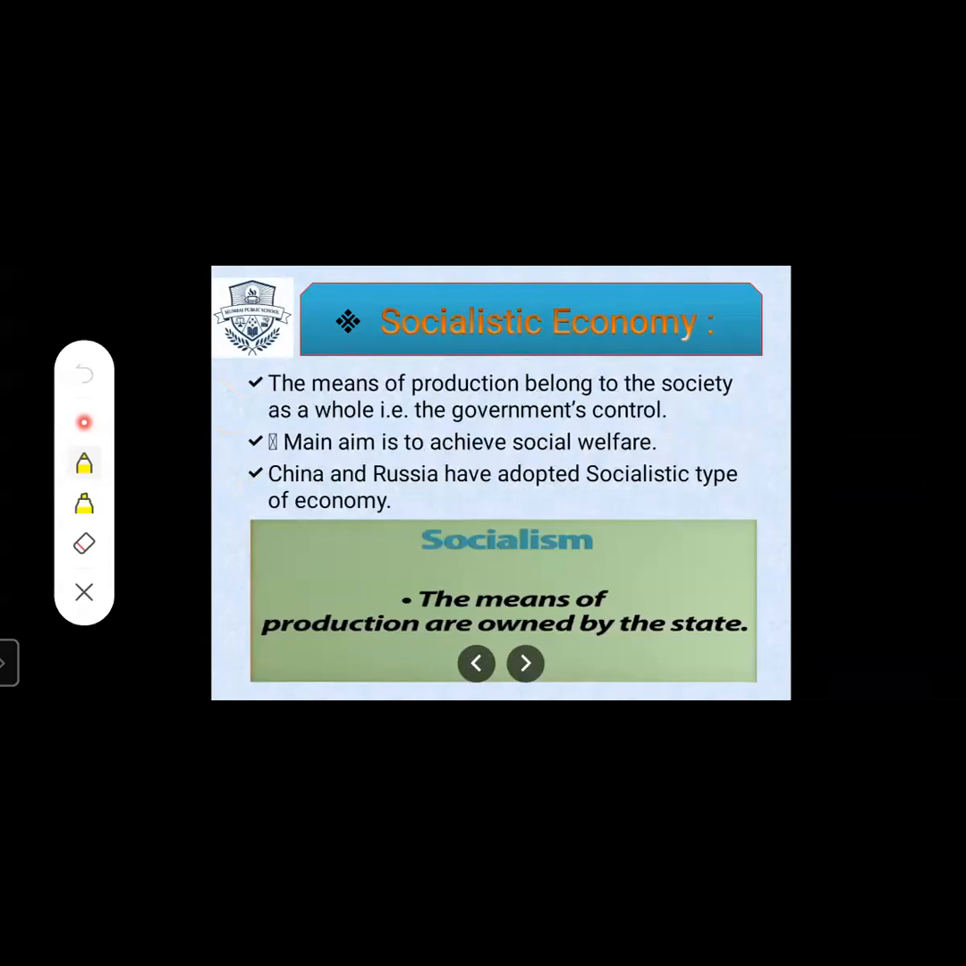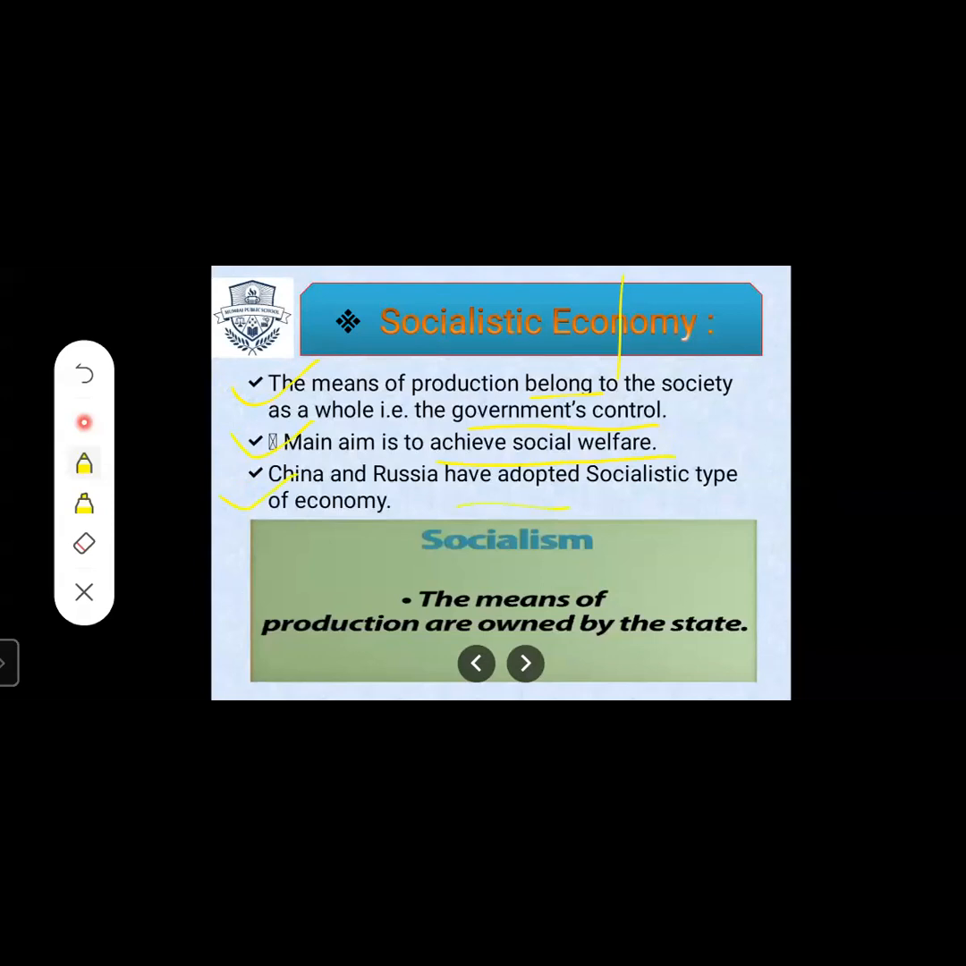Next is socialistic economy. The second type of economy is socialistic economy. The means of production belong to the society as a whole, that is, the government's control. The main aim is to achieve social welfare. China and Russia have adopted the socialistic type of economy.